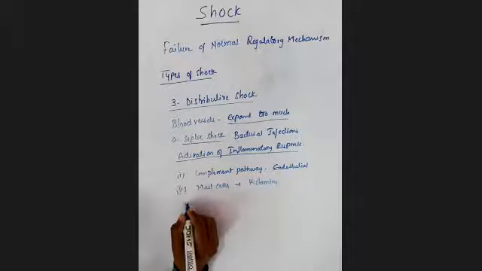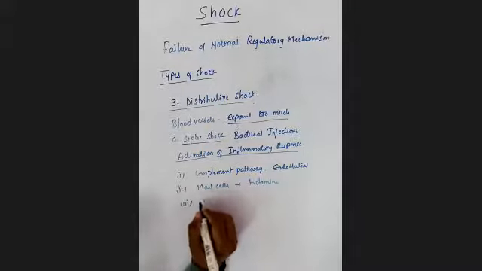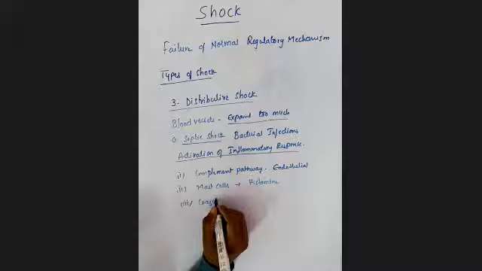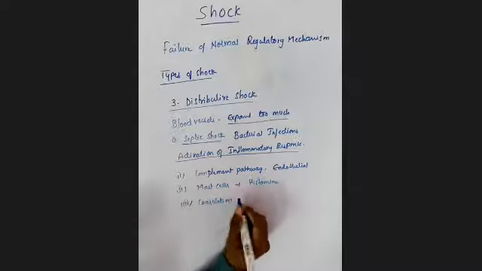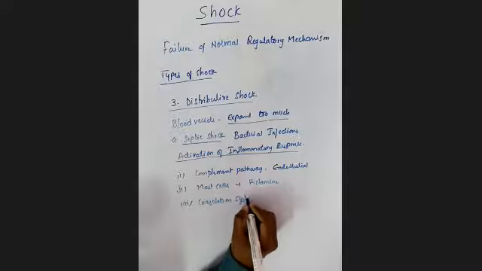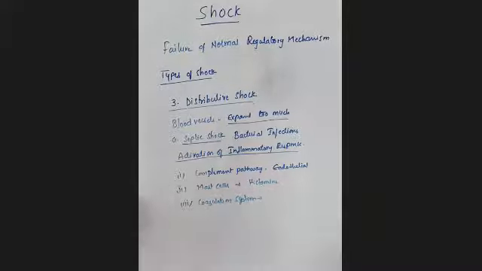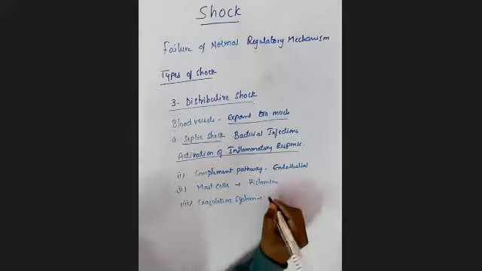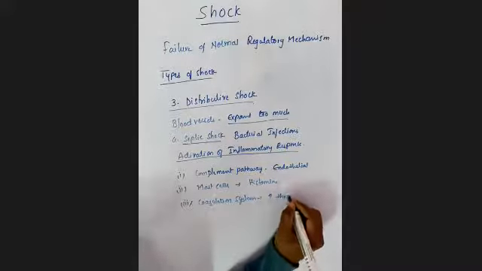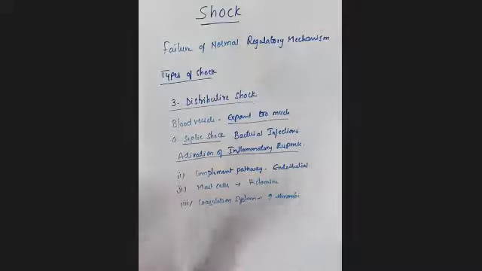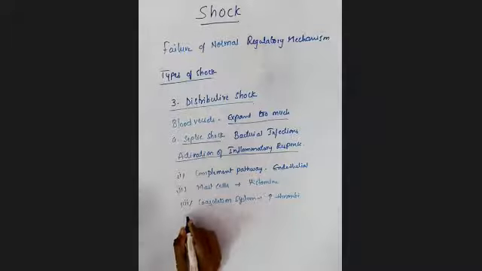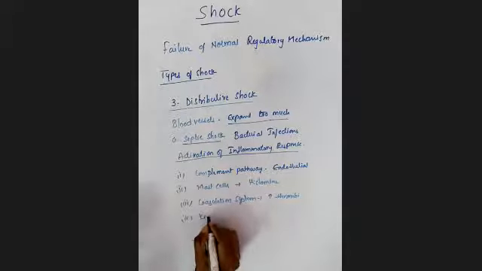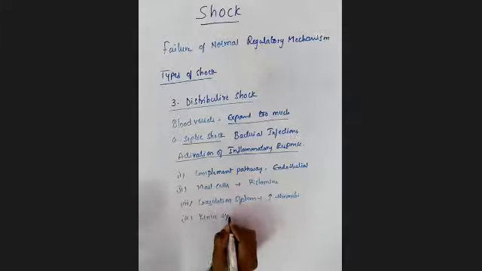And next one is activation of the coagulation system. This coagulation system also gets activated, and because of this it increases thrombi development. And finally, if you see, there will be an activation of the kinin system.